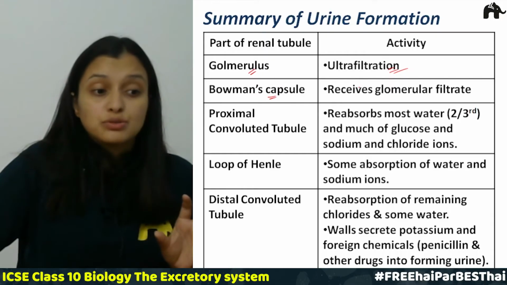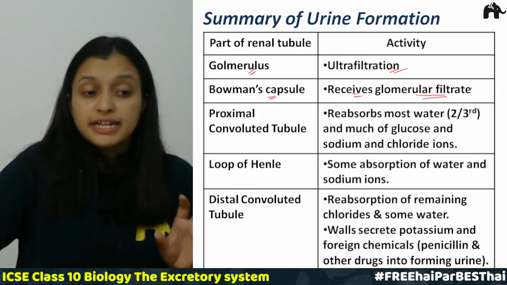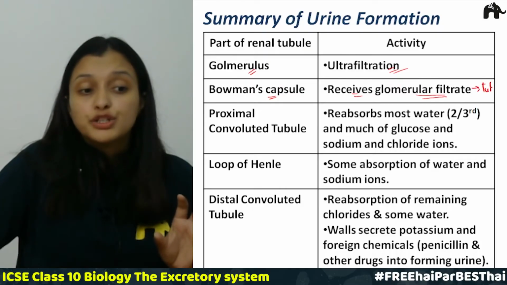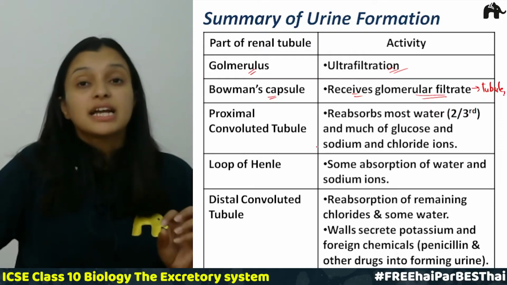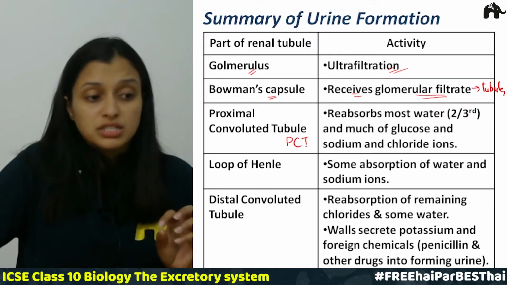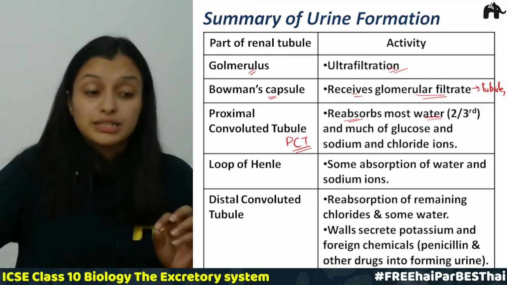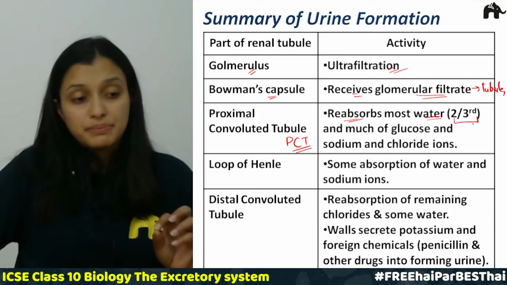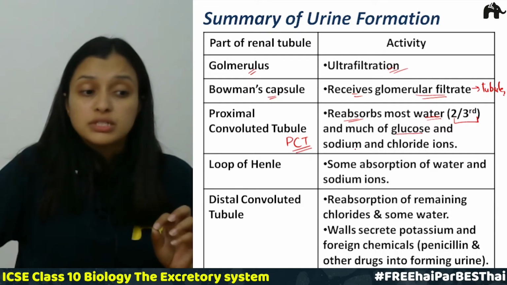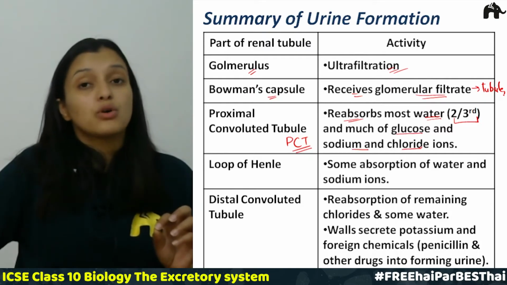From the Bowman's capsule, it receives the glomerular filtrate and passes it into the tubules, right. Then comes the PCT, that is the proximal convoluted tubule. It reabsorbs most of the water, that is 2/3 of the water is reabsorbed by the PCT, and glucose, some sodium and chloride ions are also reabsorbed.